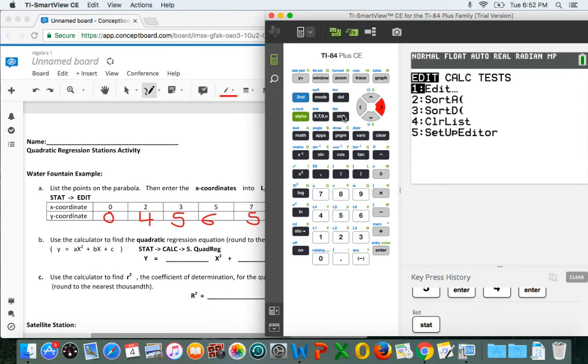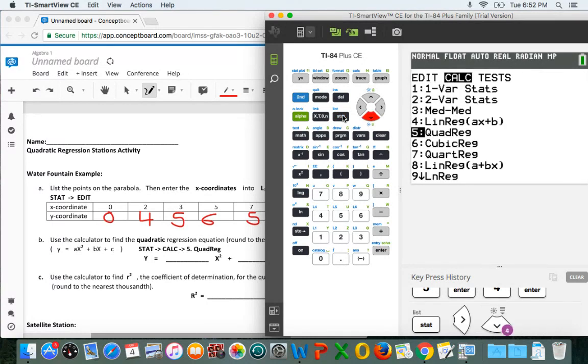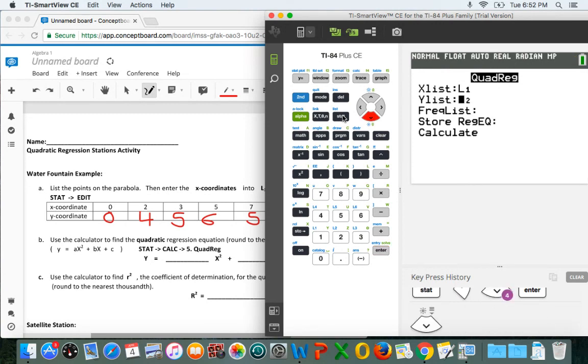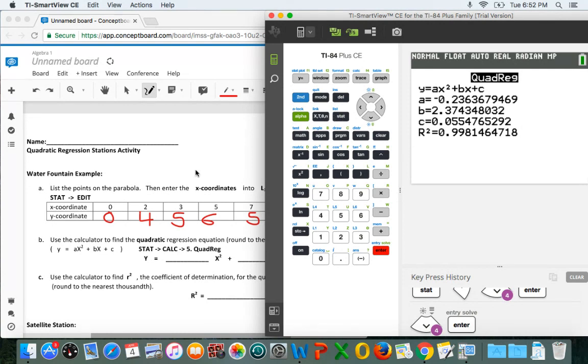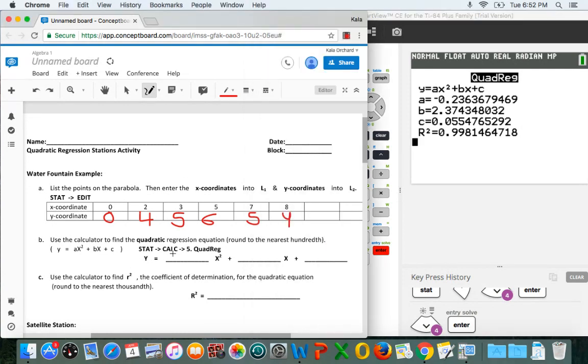Hit stat again, go over to calc, down to quad reg, enter. Go down to calculate and hit enter again. And this gives us our values that we need to put in for our quadratic regression equation. So our a value is going to be negative 0.24.